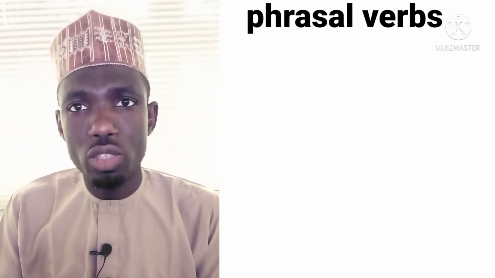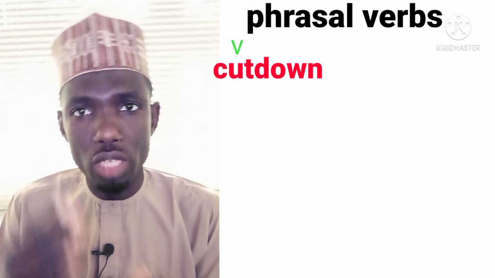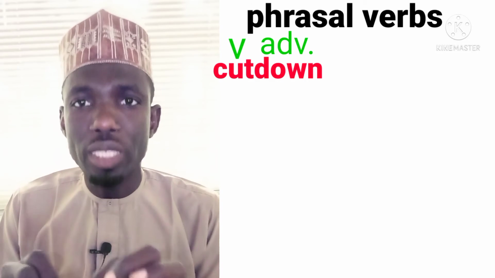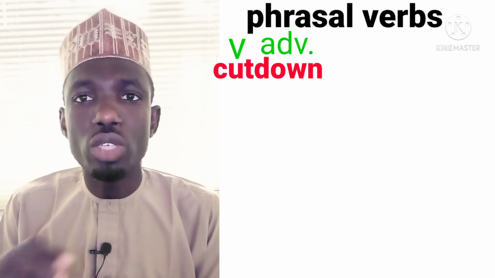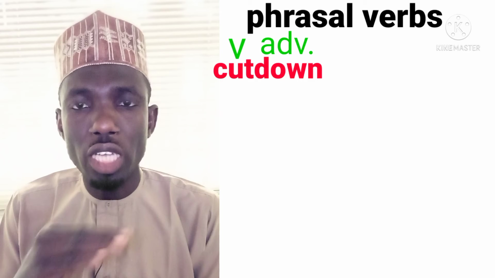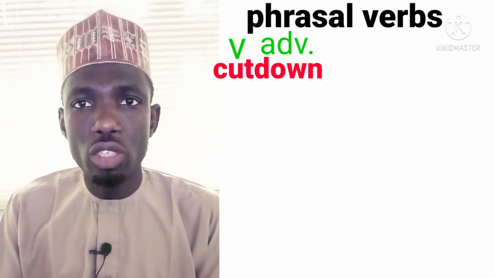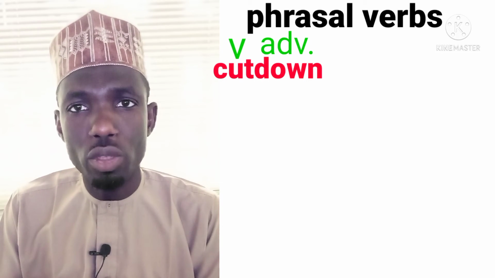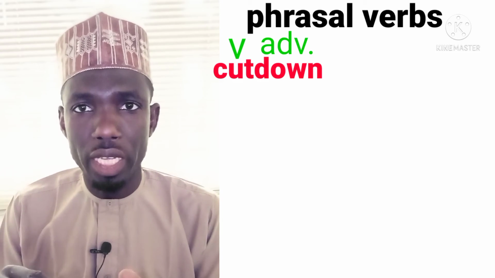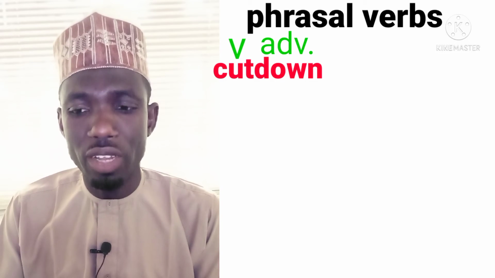Let's look at, for instance, cut down. Cut, we know, is to cut something. Down is to put something down. But when you say cut down, it is to reduce the amount of something you take, you eat. Say, cut down on sugar. You have to cut down on sugar because it will affect your health. That means to reduce the amount of sugar you take. So look at how the meaning differs.